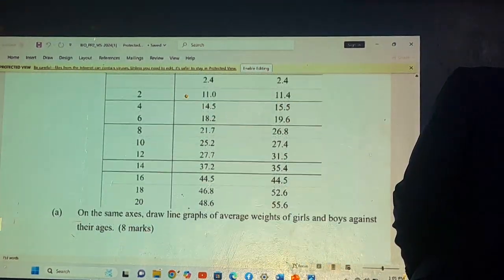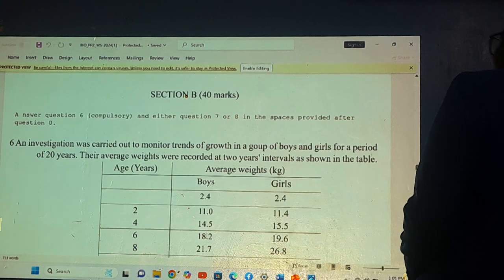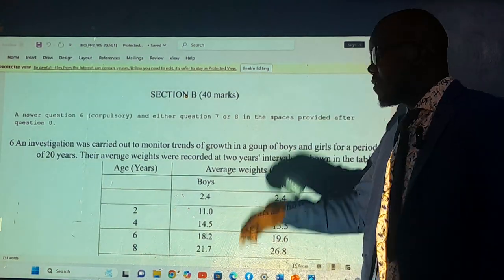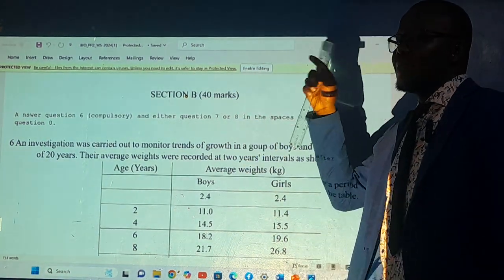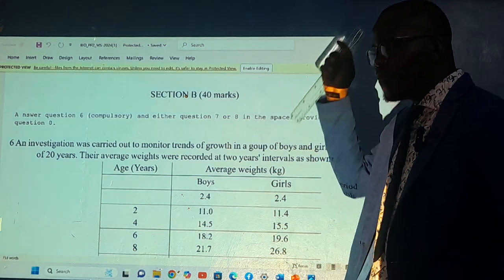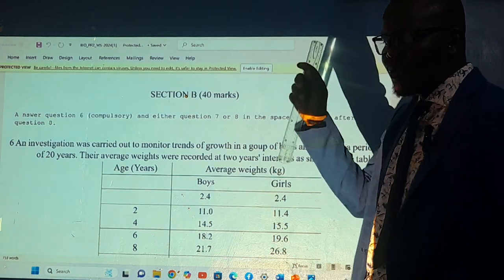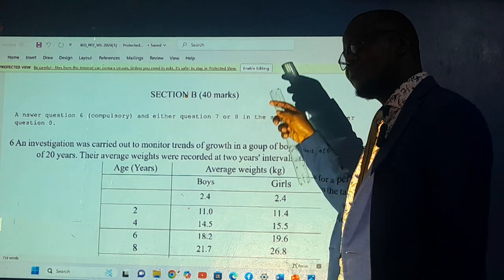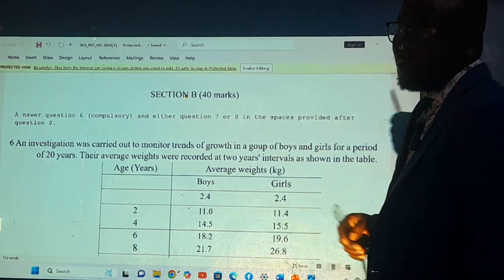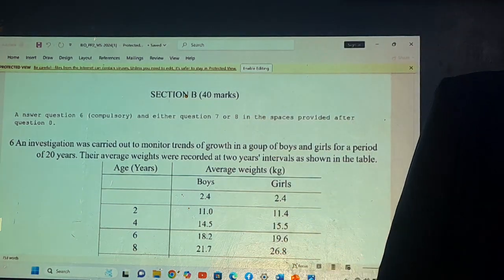The other axis is about average weight in kilograms. It should be average weight of boys and girls in kilograms. Then the scale starts at 0 as you rise. Then you draw a good graph, 2 graphs, and you get all 8 marks.